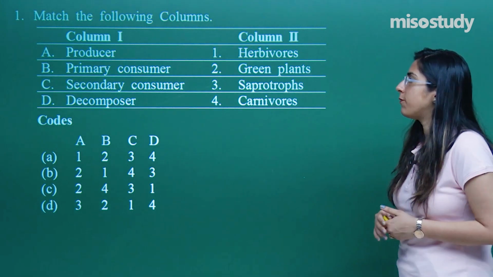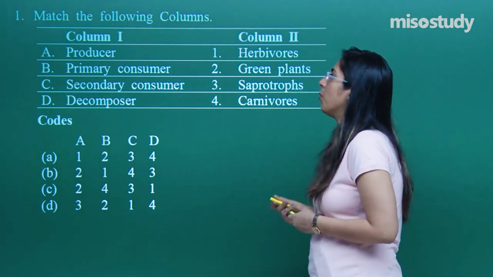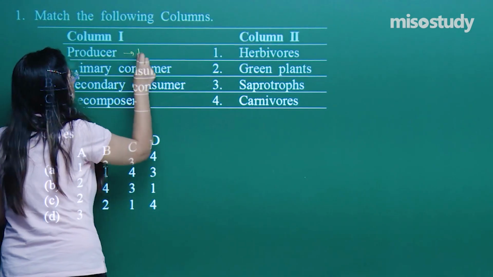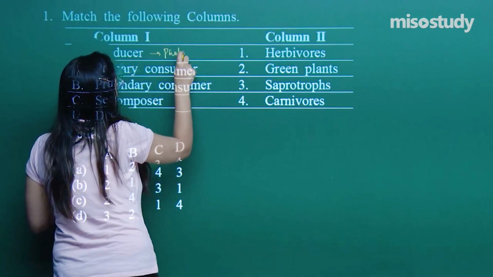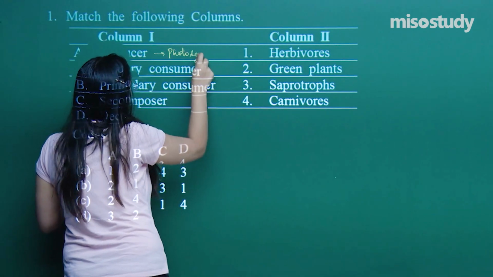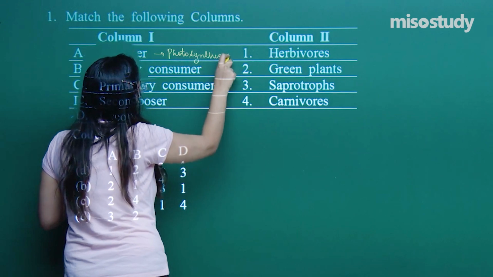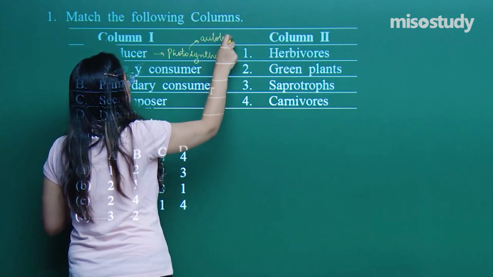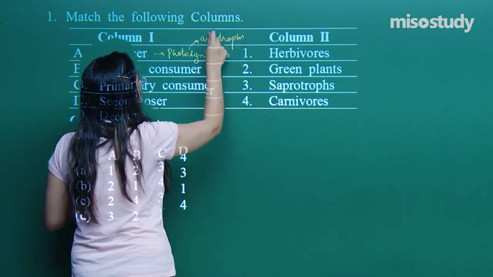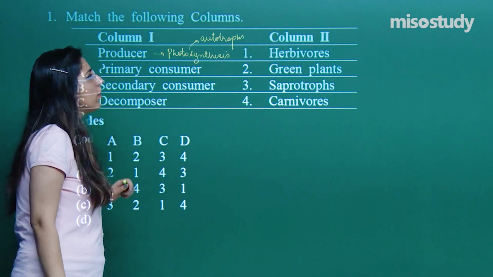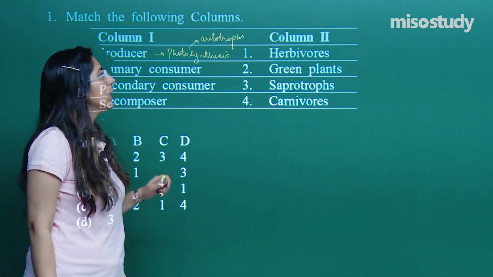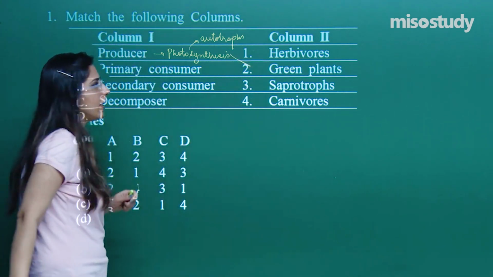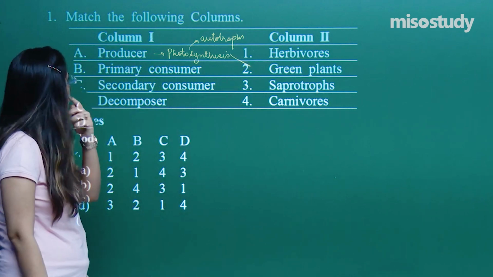So let's discuss. The first is producers. Producers are those which undergo photosynthesis. That means they are autotrophs, meaning they are producing their own food. Out of the whole option in column 2, the correct option is B. Hope I don't need to explain why these green plants undergo photosynthesis.